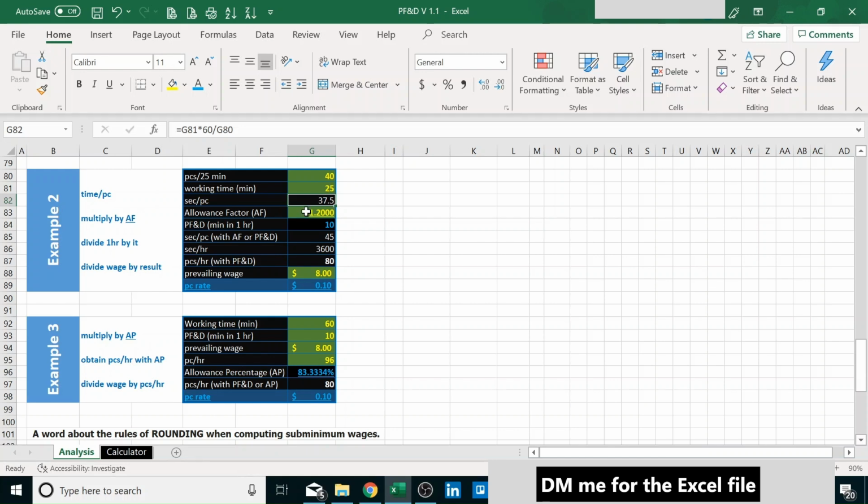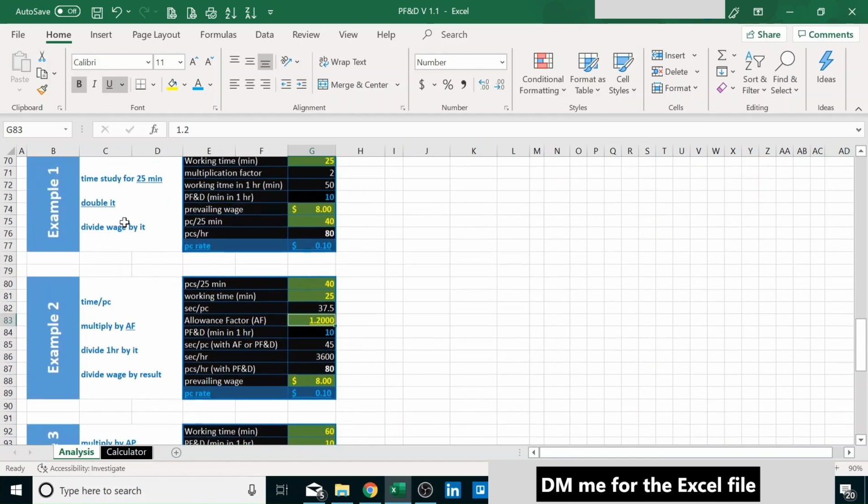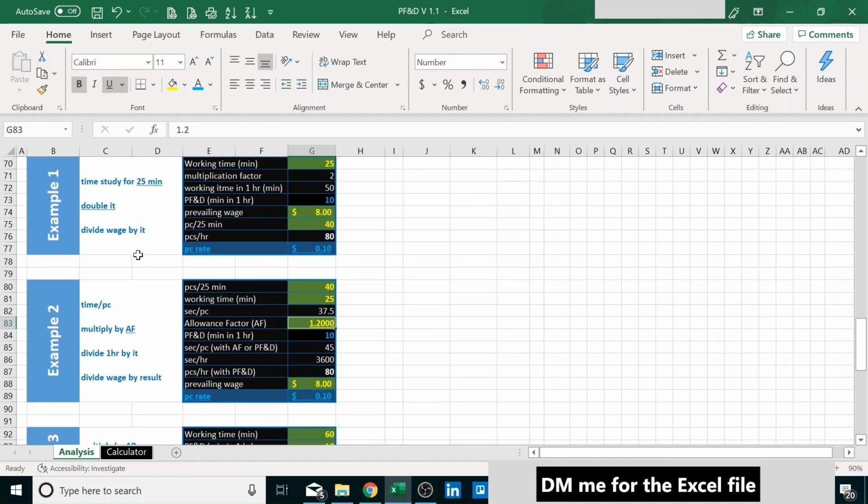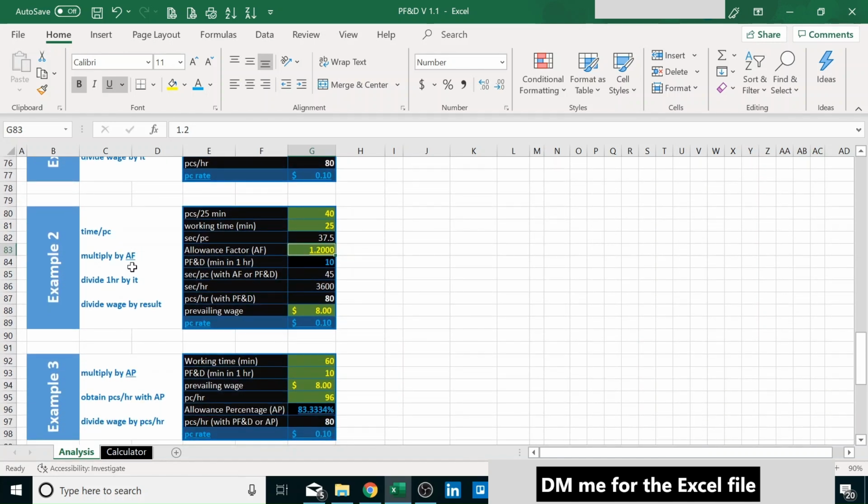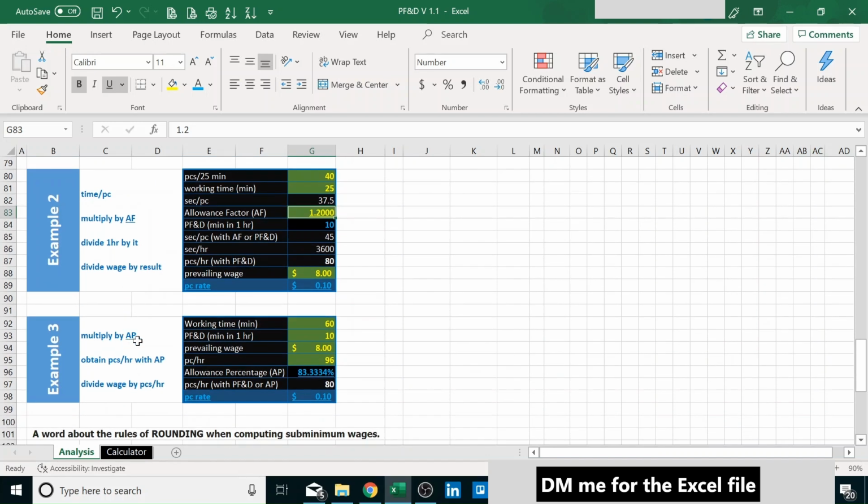Okay, now we're going to do it by allowance factor. Over here, we did 25 minutes, just doubled it and did the math. Over here, we're going to use an allowance factor. And in example 3, we will use an allowance percentage. We'll get there. So allowance factor 1.2, as I said, is very simple to remember. You don't have to remember all the digits, all the decimals. That means it's 10 minutes of PF&D within the hour.